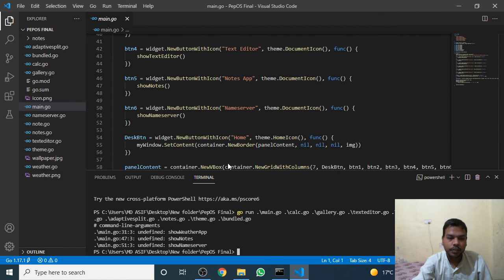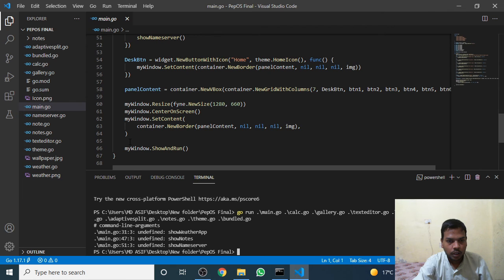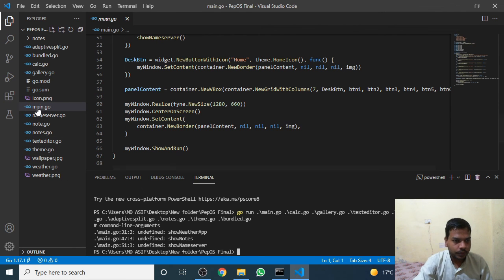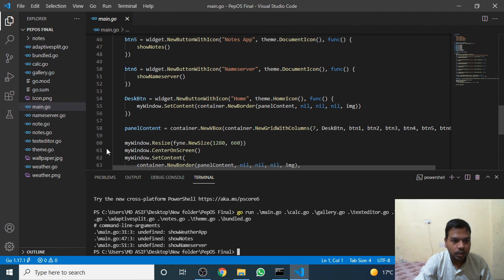Just run it. Show weather app, it's giving me an error, undefined show weather app, and where is show weather, show notes and show name server. Okay, let's see. Inside main.go, show name server, something is missing, that's why it's popping up an error.